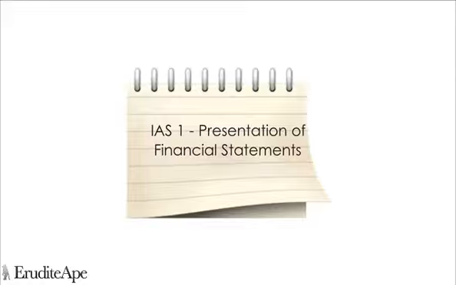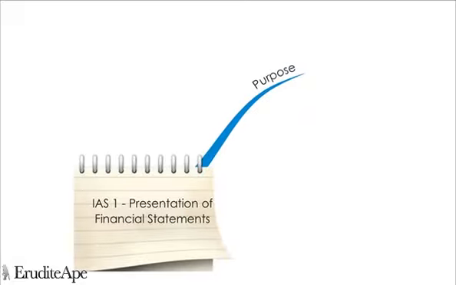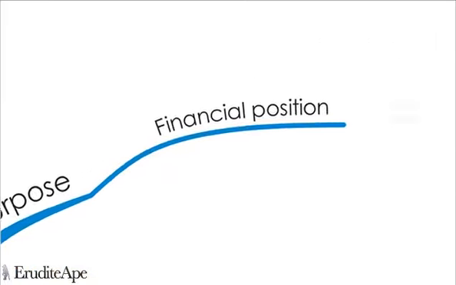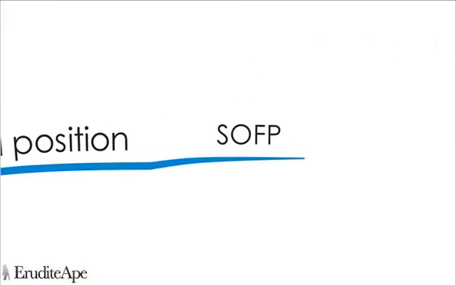In this video, we'll be taking a look at IAS 1, Presentation of Financial Statements. Now, there are a number of reasons an entity will put together a set of financial statements. They include showing the financial position of the company. This will be shown in the Statement of Financial Position, formerly known as the balance sheet.